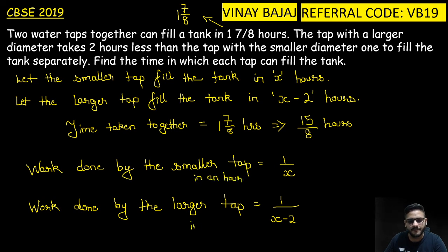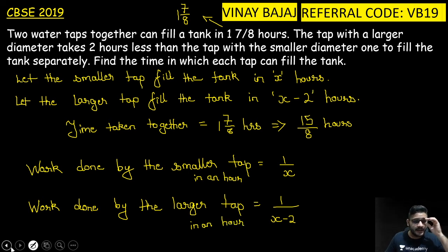So now, according to the given condition.